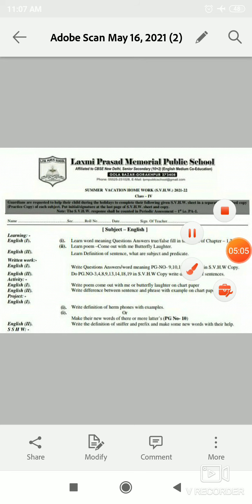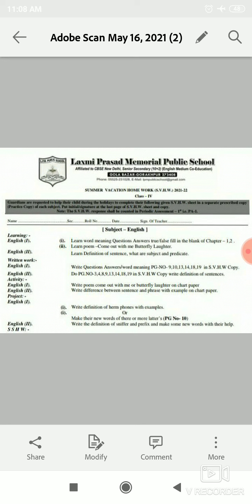Okay, so students, you have to do first or second: write definition of homophones with example, or make the new words of three or more letters from page number 10.